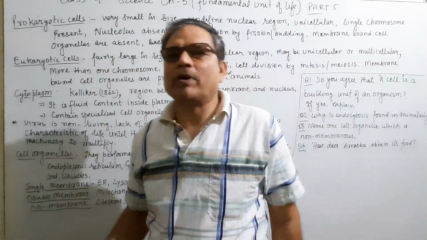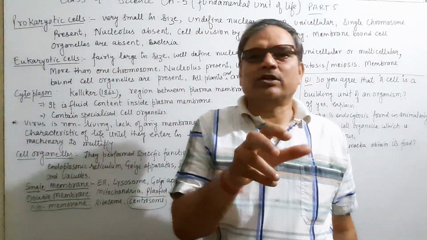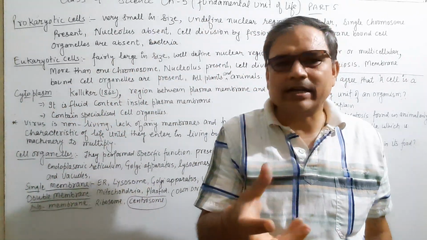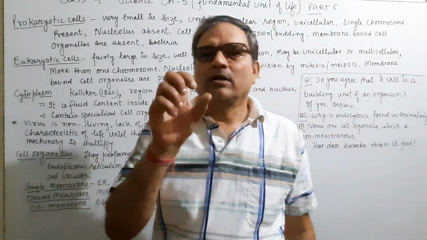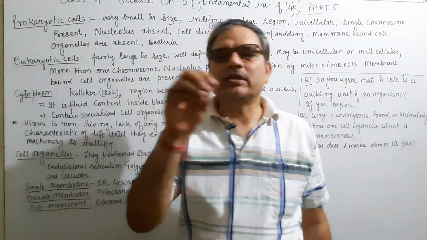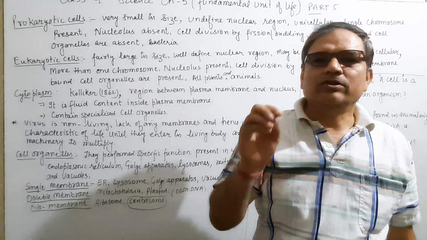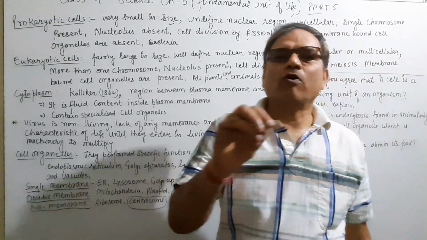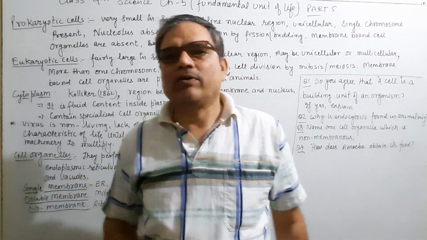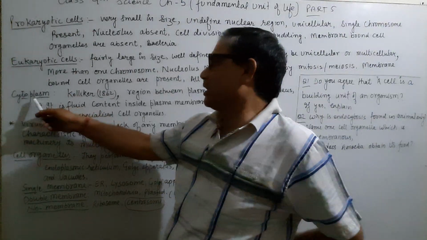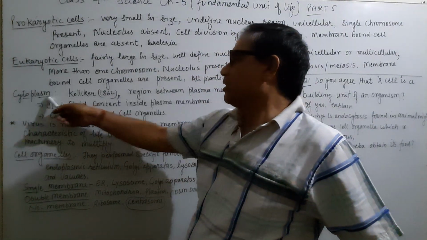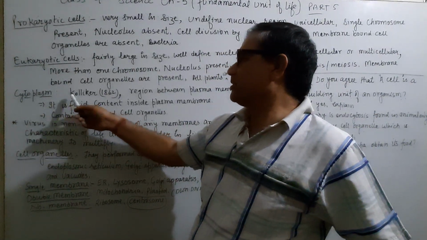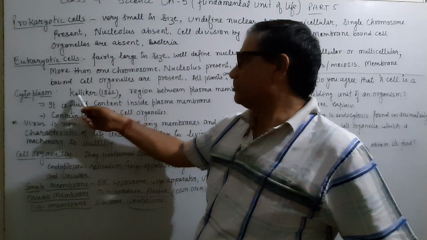The cytoplasm is a fluid-like, paste-like, jelly-like structure in which the cell organelles are present, and these organelles perform specific functions.